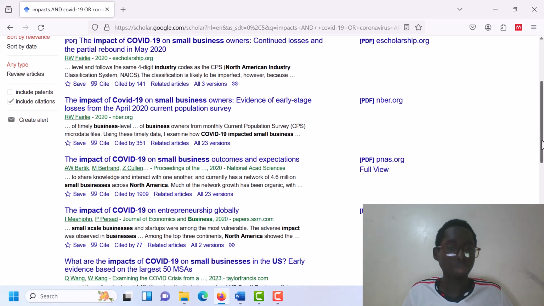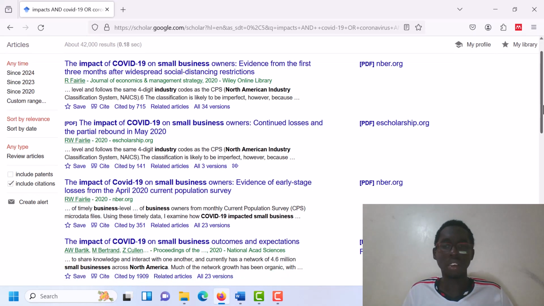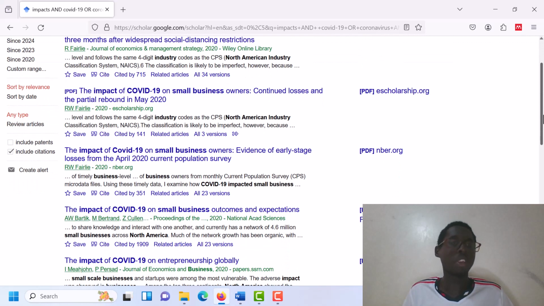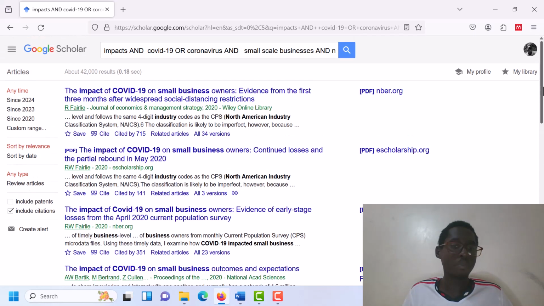Now it's upon me, the researcher, to find the article that I find worthwhile. So I choose the article that I want. But remember, I can also still filter. Filtering is also part of the search strategy. I can filter the articles I want, especially by the year it was published, the publication date, and everything.